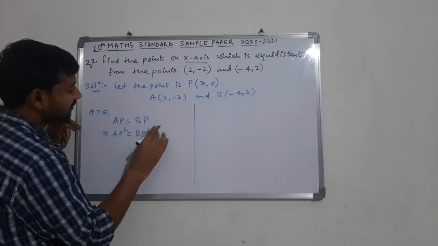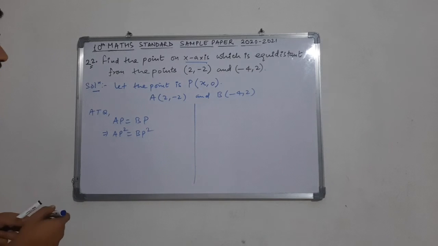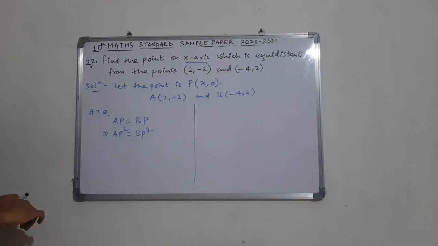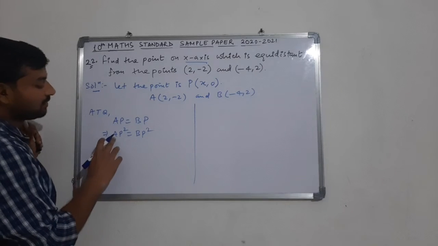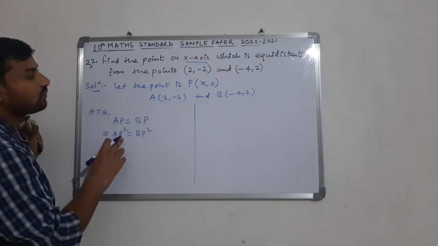We have to take squares, as we have to remove the square root from the distance formula. So clearly here we have to substitute the values in the distance formula. The point A is taken as x1, y1, and P is taken as x2, y2.